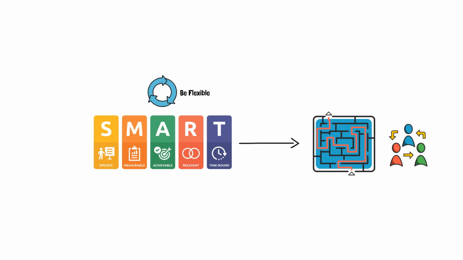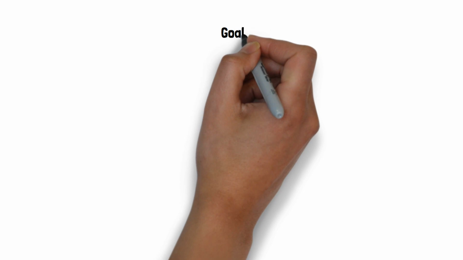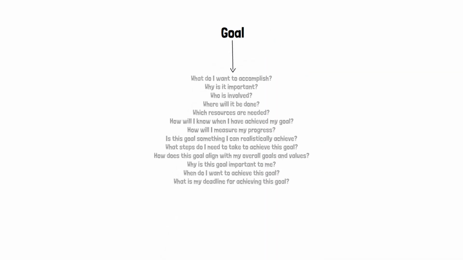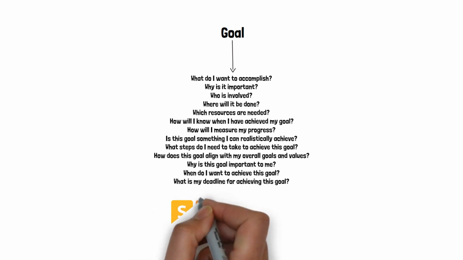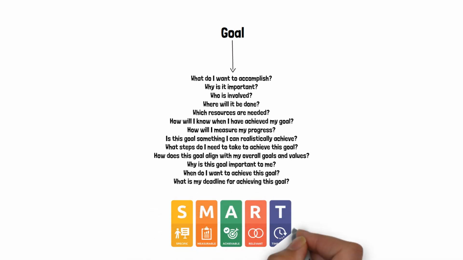In conclusion, setting SMART goals is a powerful tool for achieving success in any area of life. By setting specific, measurable, achievable, relevant, and time-bound goals, you can ensure that your goals are clear, realistic, and achievable. By developing a clear goal strategy, you enhance your ability to achieve your goals in order to live your best life.